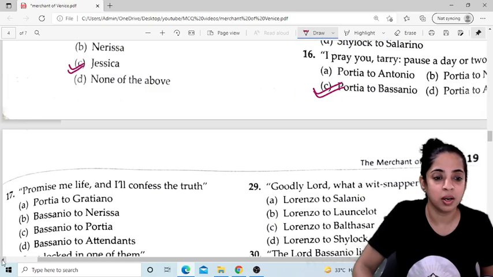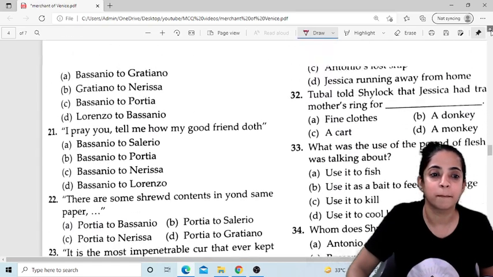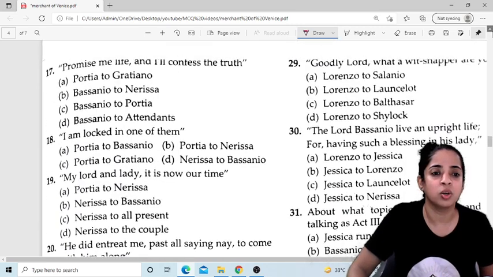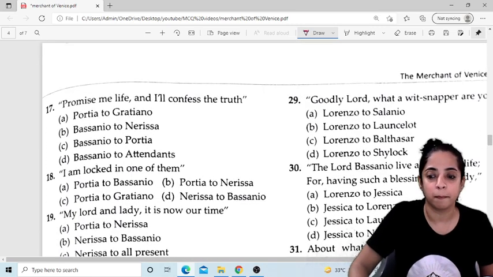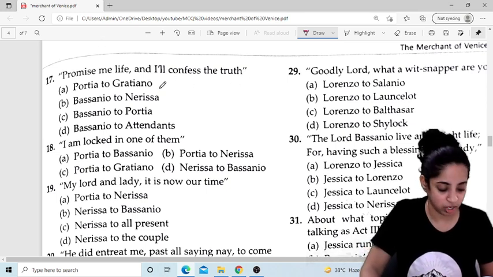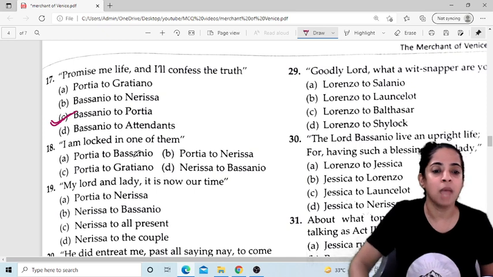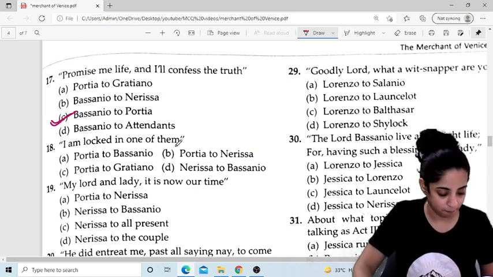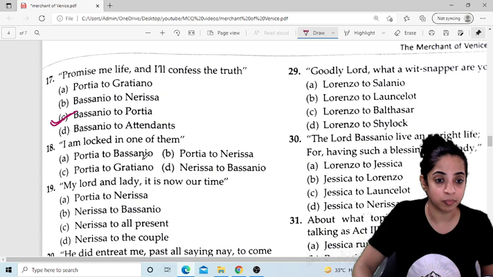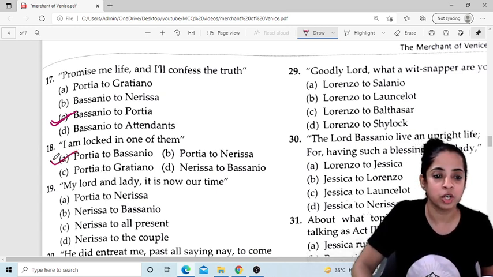Now let's come here. Now we are on question number 17. Promise me life and I'll confess the truth. Who said to whom? Okay, Bassanio said this to Portia. I am locked in one of them. Who said to whom? Portia said this to Bassanio. Portia to Bassanio. A option is correct.